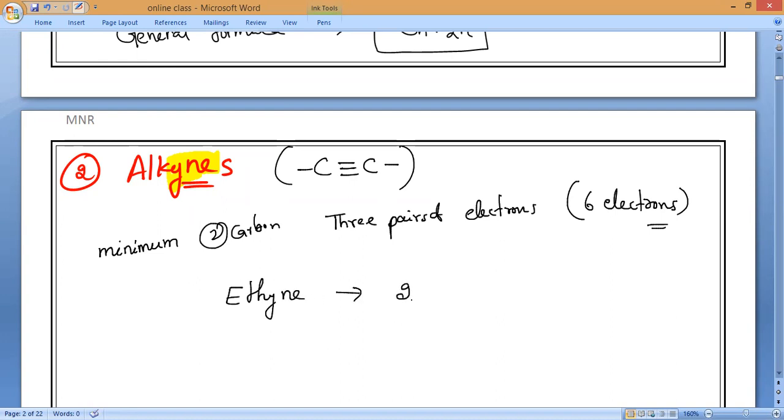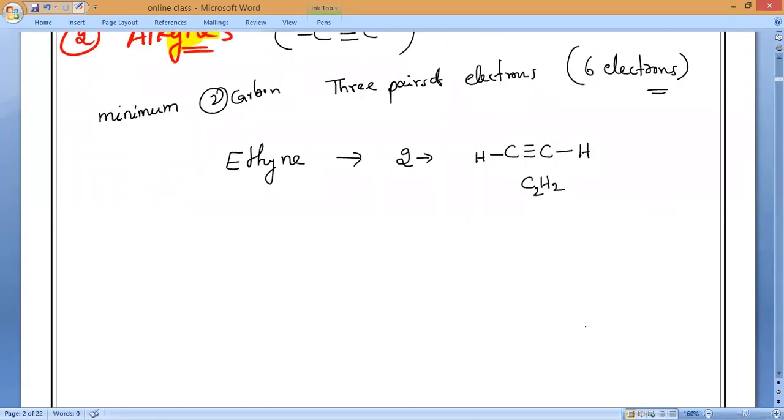The number of carbons is 2. Let us write the formula. As we know, a triple bond is present between the carbons, so how many bonds are remaining? Only one bond is remaining. So one hydrogen and one hydrogen. Totally, what is the formula, guys? C2H2. Very good.